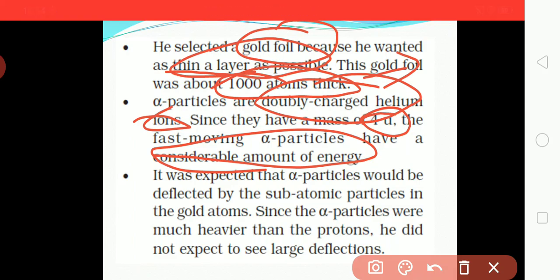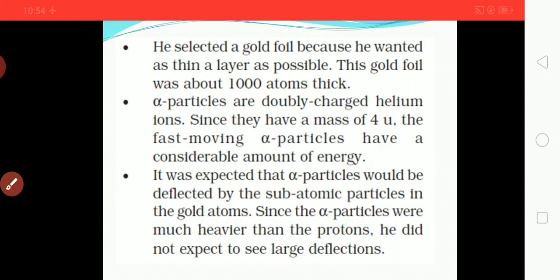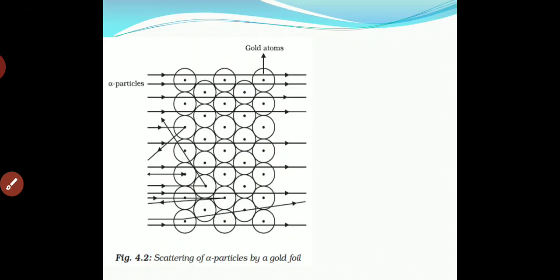Because alpha particles are heavier compared to a proton, the scientist expected to see a large amount of diffraction, but only a little bit of diffraction is seen. Some of them are diffracted, and some of them are rebound. Why?